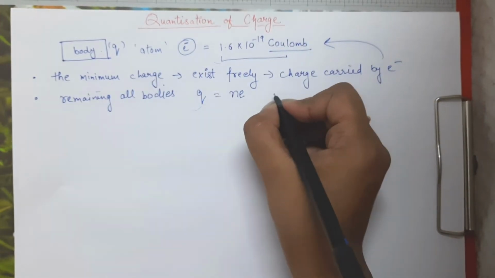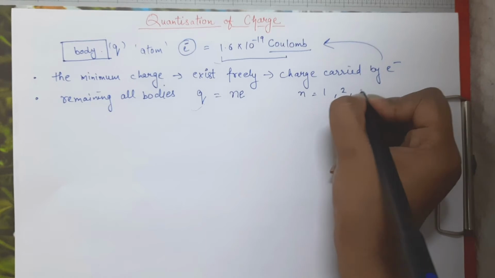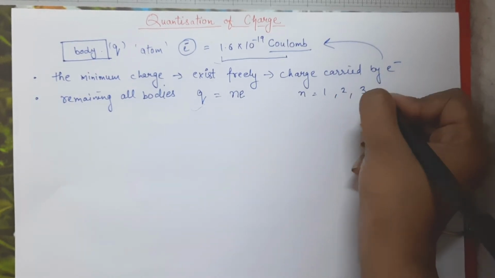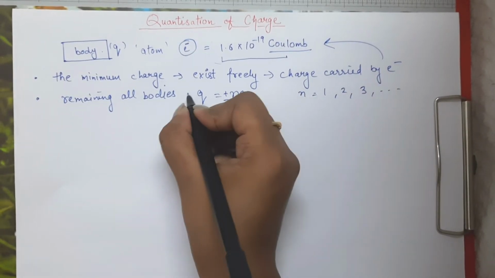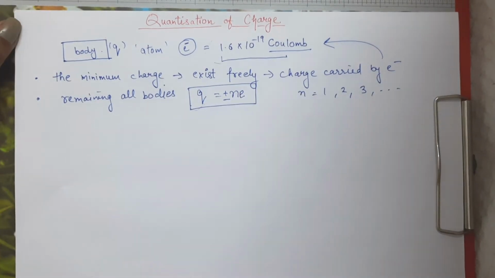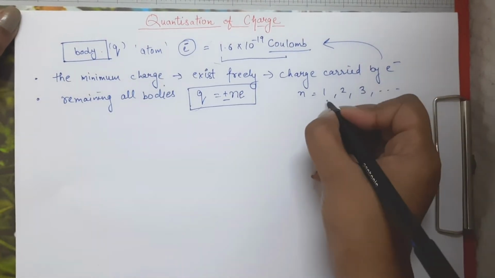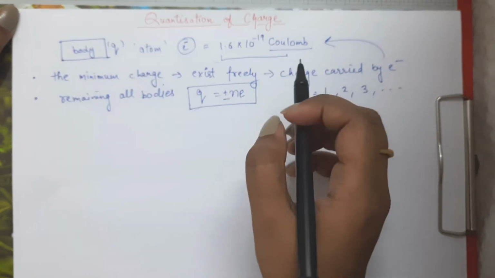That means here n can be 1, 2, 3 and so on. It's better if you write it like this, plus minus n e. So here n can be any natural number and q will be equal to plus minus n e.